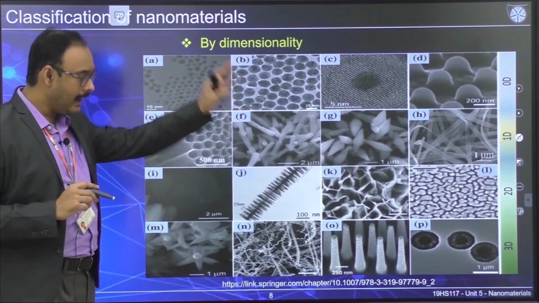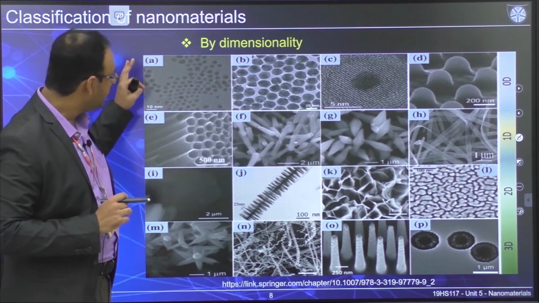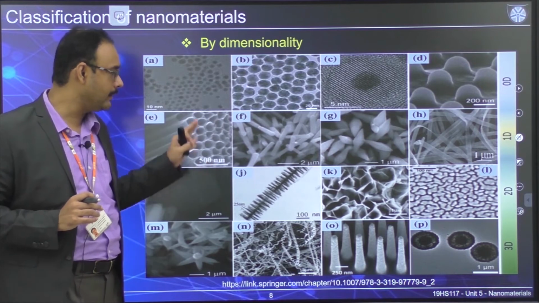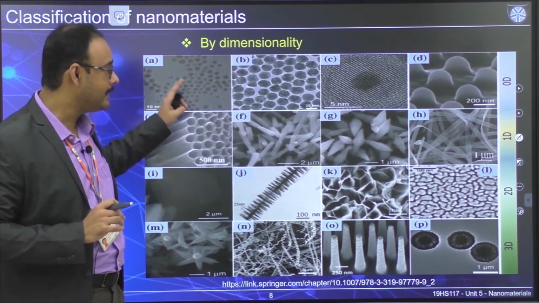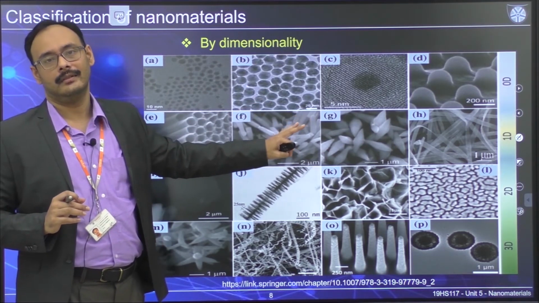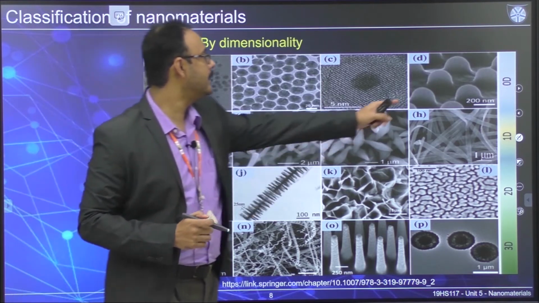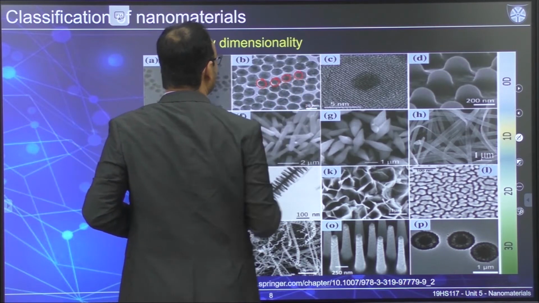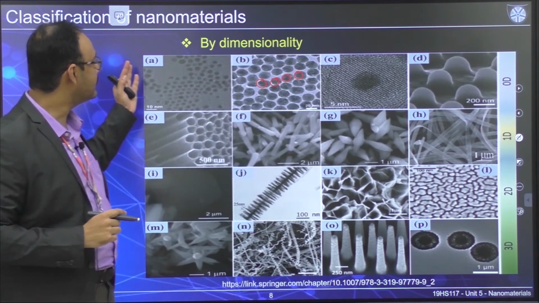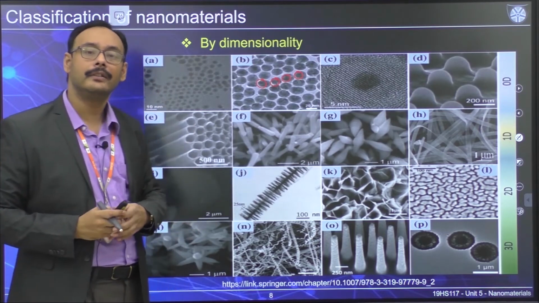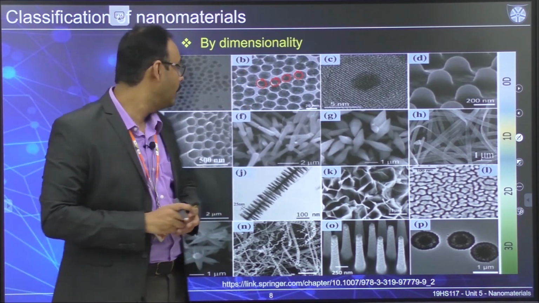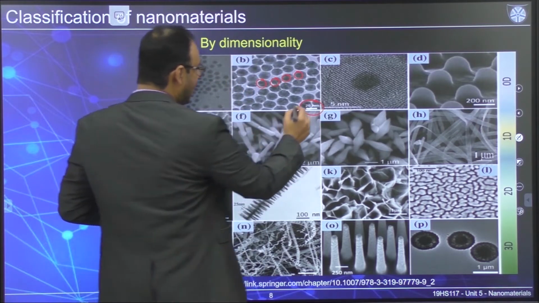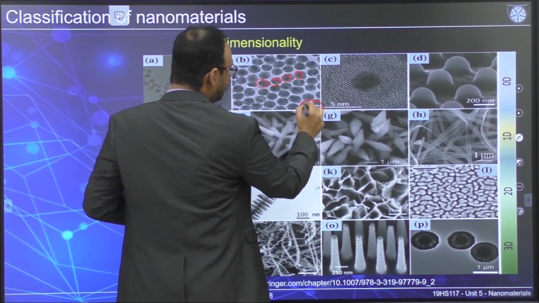Here I have given you some very specific types of nanomaterial. I have not given you the composition, but these are real images. For example, for 0D, though this is a kind of 2D image, you can see that there are spherical nanoparticles, where this scale is around 20 nanometer.